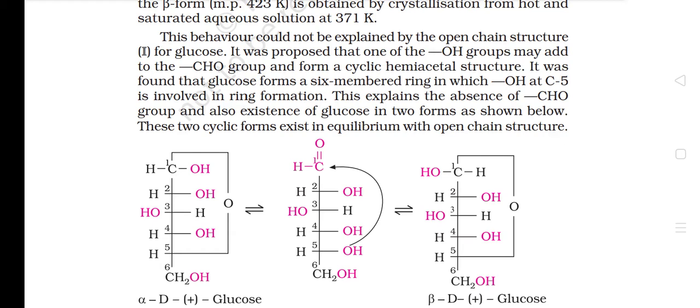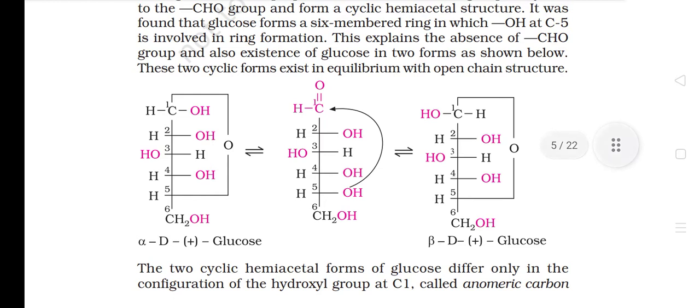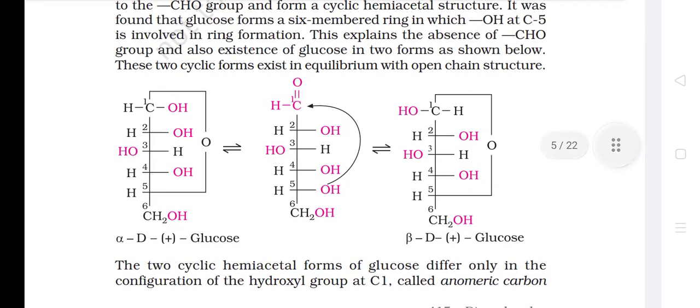It was proposed that one of the OH groups may add to the CHO group and form a cyclic hemiacetal structure. It was found that glucose forms a six-membered ring in which the OH at C5 is involved in ring formation. This explains the absence of the CHO group and also the existence of glucose in two forms, as shown below. These two cyclic forms exist in equilibrium with the open chain structure.